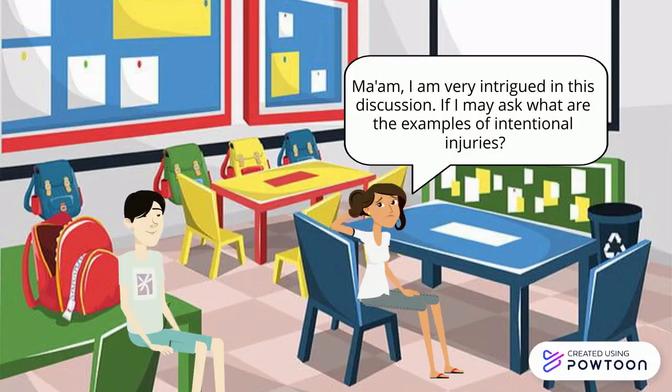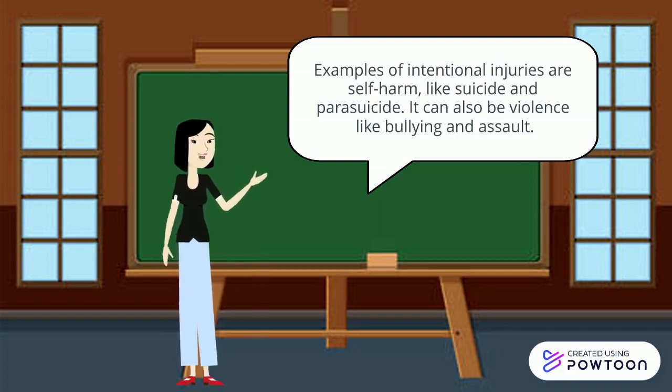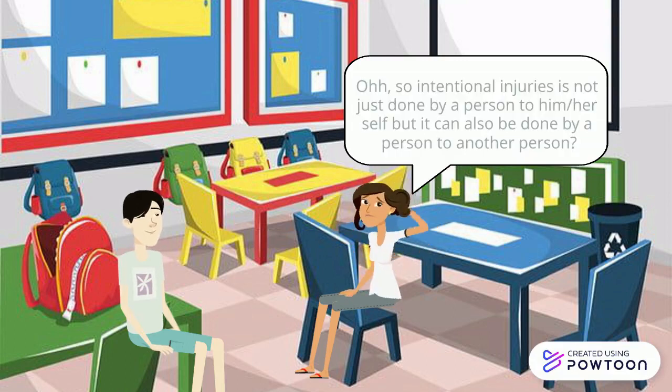Ma'am, I am very intrigued in this discussion. If I may ask, what are the examples of intentional injuries? Examples of intentional injuries are self-harm, like suicide and parasuicide. It can also be violence, like bullying and assault. Oh, so intentional injuries is not just done by a person to him or herself, but it can also be done by a person to another person?